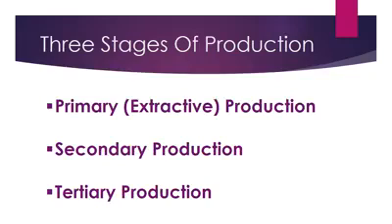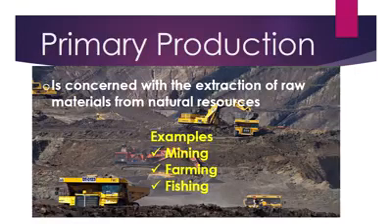So we'll start by mentioning the three stages of production, which are primary, also known as extractive production. Then we have secondary production, which is the second stage. Then the last stage, or the third stage of production, is called tertiary production. So I'm going to explain each and every stage of production.